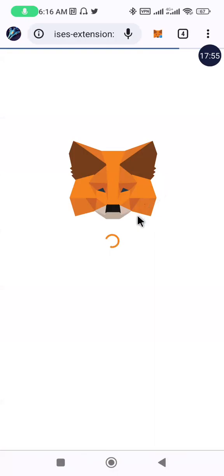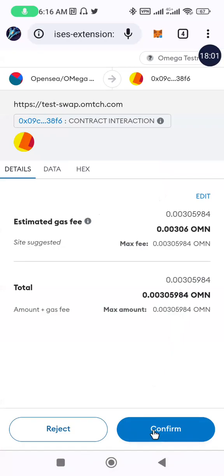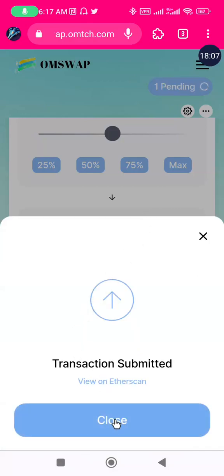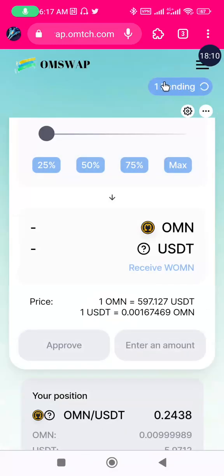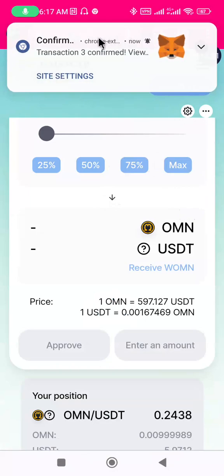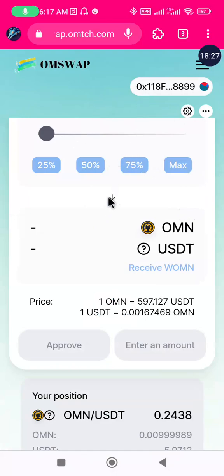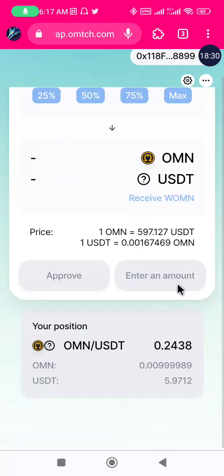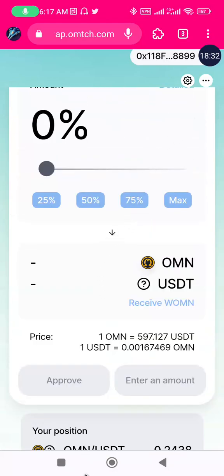You confirm to open your Metamask for you to approve. So once you approve, it will take like 2 to 5 seconds for it to be confirmed successfully. So it has been submitted, pending. This will just take some seconds for it to be successfully removed. So we have removed successfully, which will display now. Okay, it has been removed. So we have been able to remove 50% of the liquidity we have added. So it's just remaining 50% now.